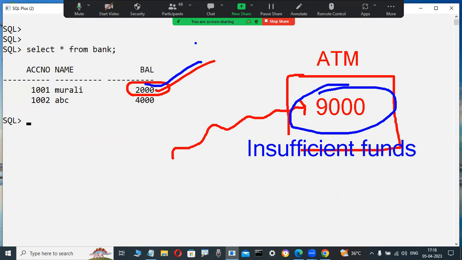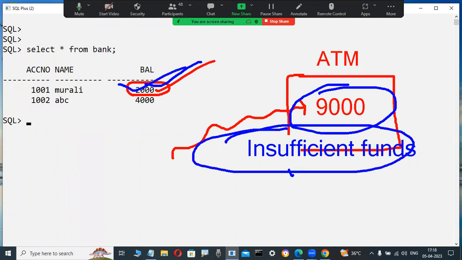Just like you, software programmers write code in PL/SQL: if the amount entered by the user is more than the available balance, then this message is shown. How they write it, I will tell you. That's why that code is executed.